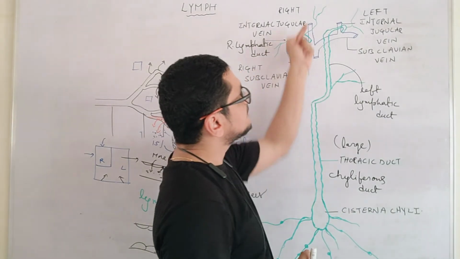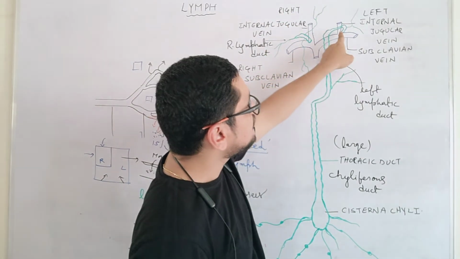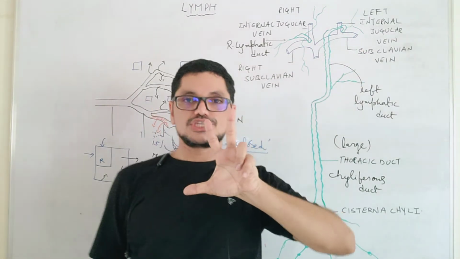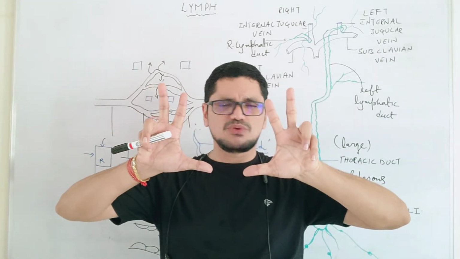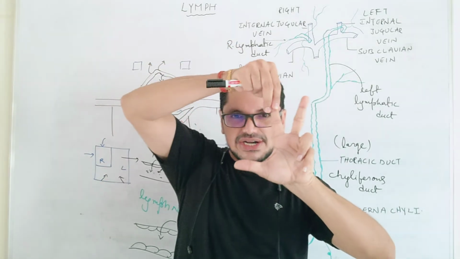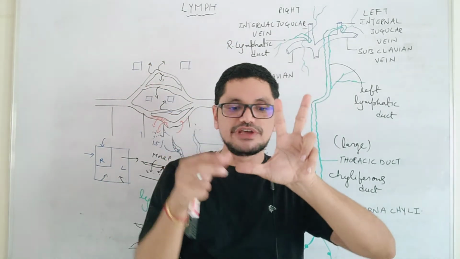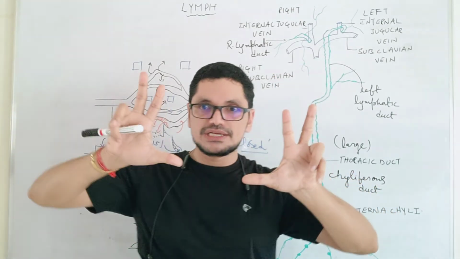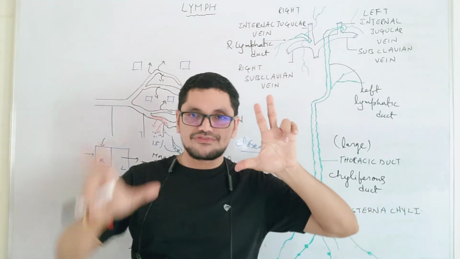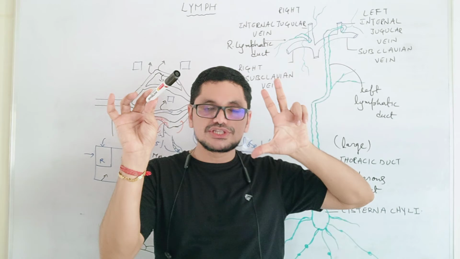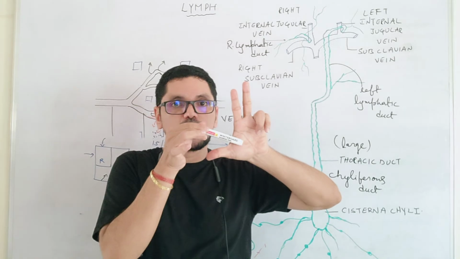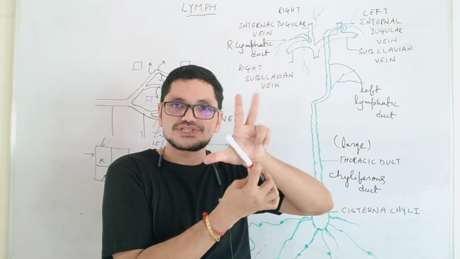See now, this thoracic duct merges at the junction of the left internal jugular and subclavian. Imagine this is the external jugular vein and this is the internal jugular, J-U-G-U-L-A-R, jugular vein, and this is the subclavian vein, at the shoulder. Similarly, this is external jugular, internal jugular, and this is subclavian vein. This is the left one and this is the right side. Imagine this marker as the thoracic duct or lymphatic duct. This lymphatic duct will go and join here at the junction.